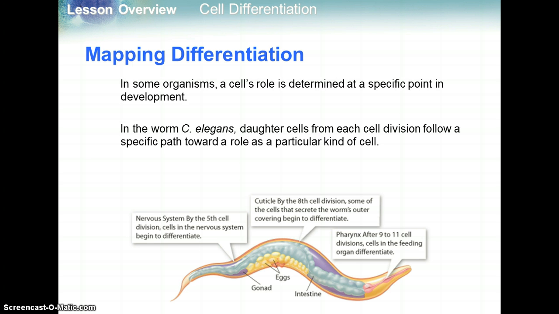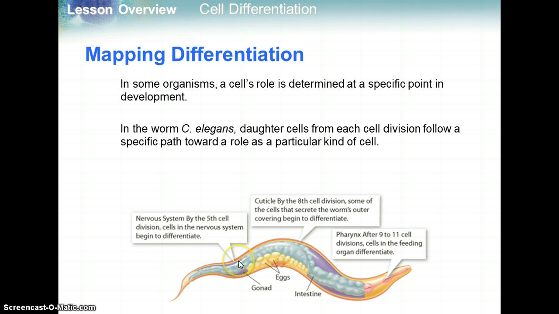In some organisms, a cell's role is determined at a specific point in development. So you can actually map out the differentiation in an organism. In the worm C. elegans, the daughter cells from each cell division follow a specific path toward a role as a particular kind of cell. So here we have cells that are for the nervous system.